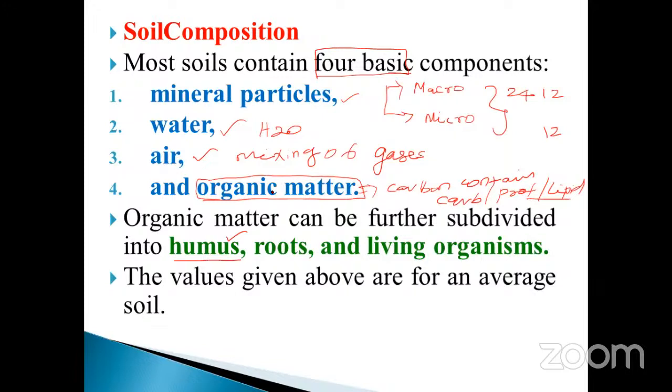The values given above are for an average soil. The average soil contains nutrients, which is nothing but the humus, and also water and minerals. How much is there, we must know.